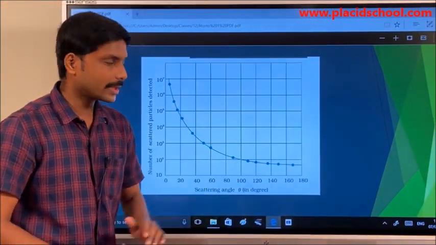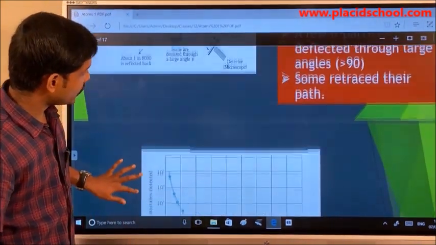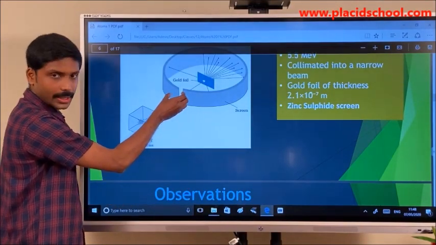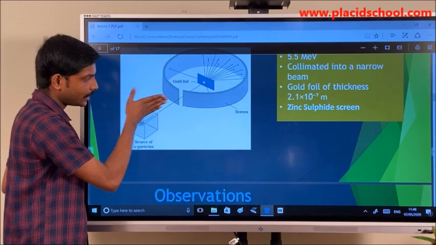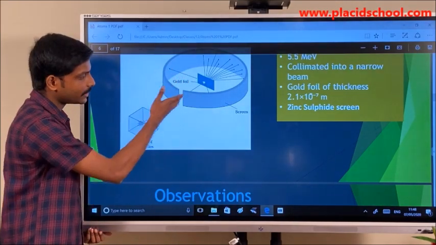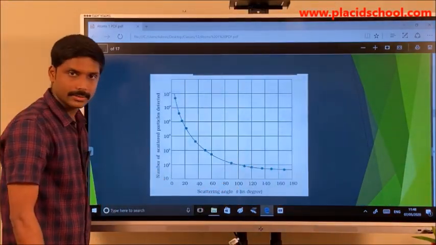So why are we not getting a reading near 180? What is the reason for that? Just look at the figure here. We cannot completely close this screen. So some part is open for the alpha particles to move towards the screen. That is the reason why we are not getting the value near 180.